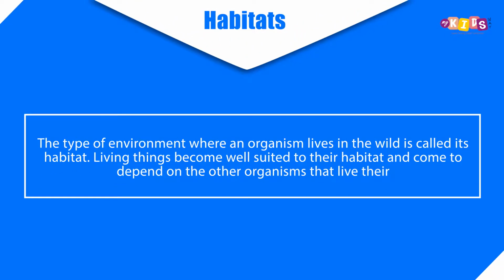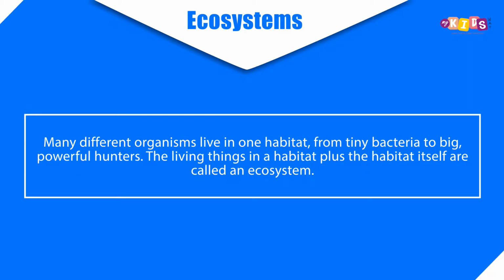Habitats. The type of environment where an organism lives in the wild is called its habitat. Living things become well suited to their habitat and come to depend on the other organisms that live there. Ecosystems. Many different organisms live in one habitat, from tiny bacteria to big, powerful hunters. The living things in a habitat plus the habitat itself are called an ecosystem.